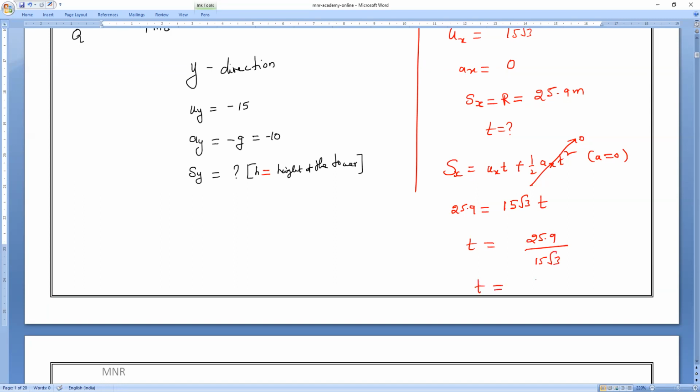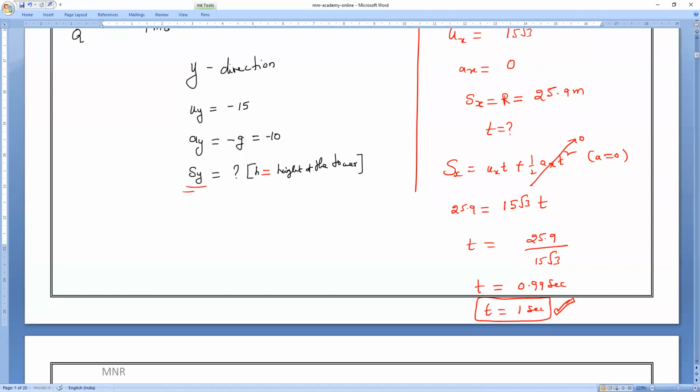Do it fast and tell me, all of you, how much it will come. You will get approximately 0.99 seconds. So I will round it up to how many seconds, guys? 1 second. Okay. Now you can substitute it here.